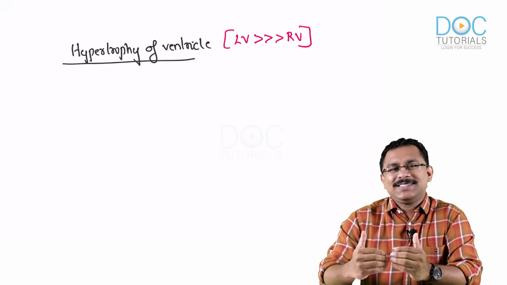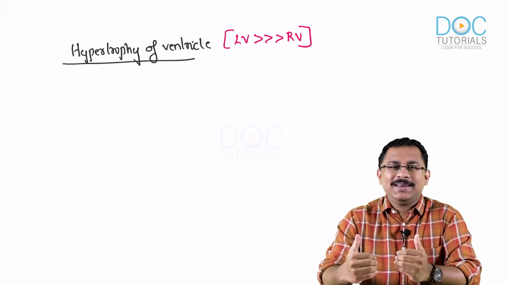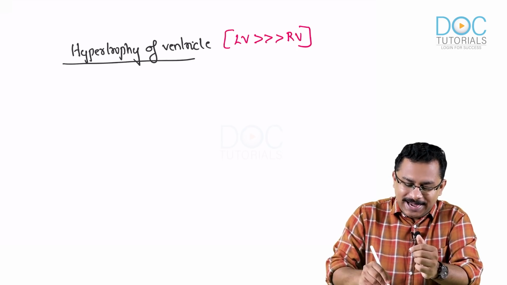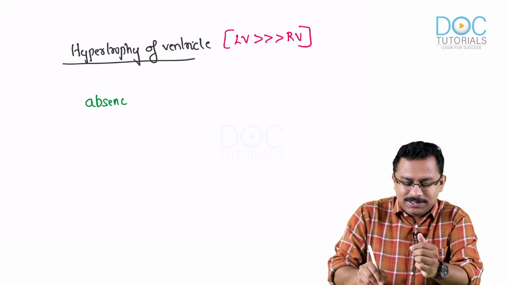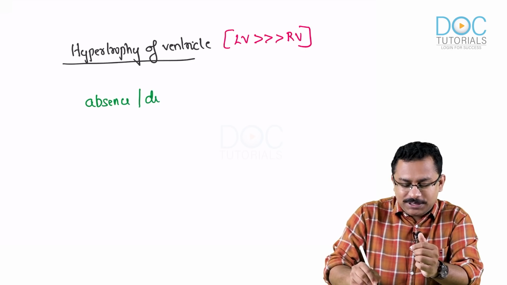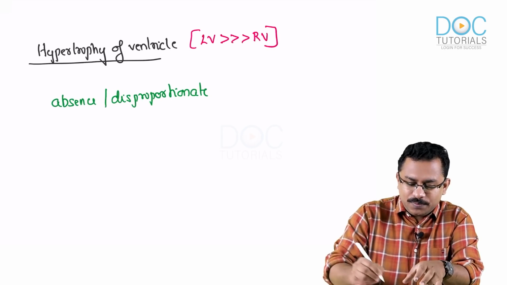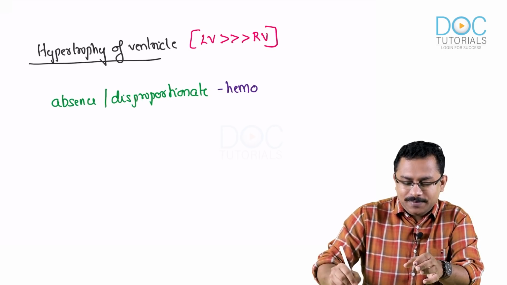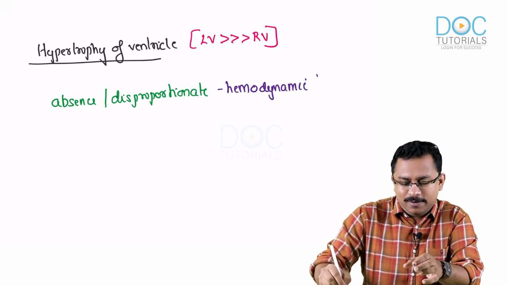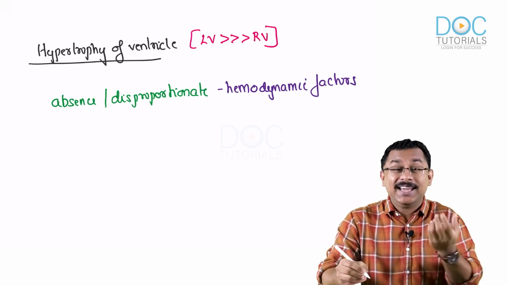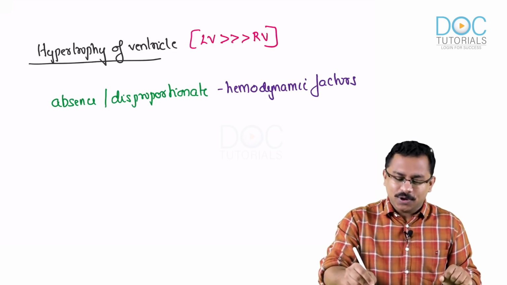My answer is, see, that is not included under hypertrophic cardiomyopathy because the definition is not complete. Whatever I've written here is not complete. Yes, there is a hypertrophy of the ventricle, but that should be in the absence, or it should be disproportionate to the hemodynamic factors. That is, in the absence of other hemodynamic factors, like what hemodynamic factors am I talking about?